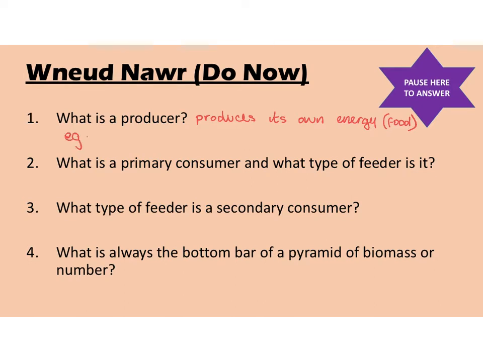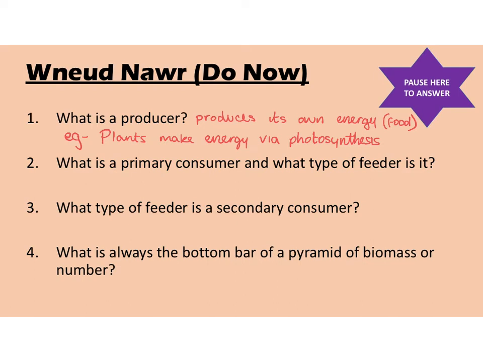For example, plants make energy via photosynthesis. Okay, so a producer produces its own energy or food, and the example we use is plants that make energy via photosynthesis.